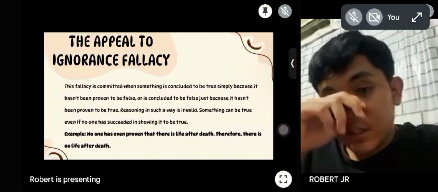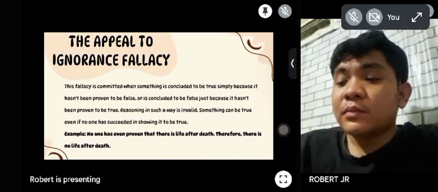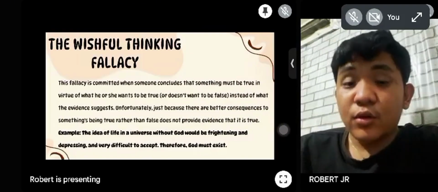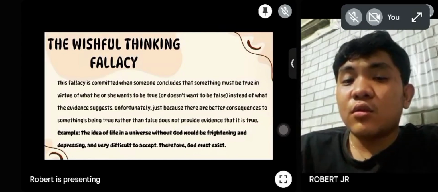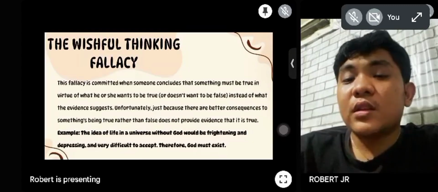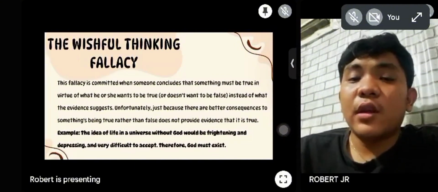So third is the wishful thinking fallacy. Wishful thinking is a fallacy where someone believes something is true just because they want it to be true or because they don't want it to be false. It's like letting your hopes or fears decide what is real instead of looking at actual evidence.